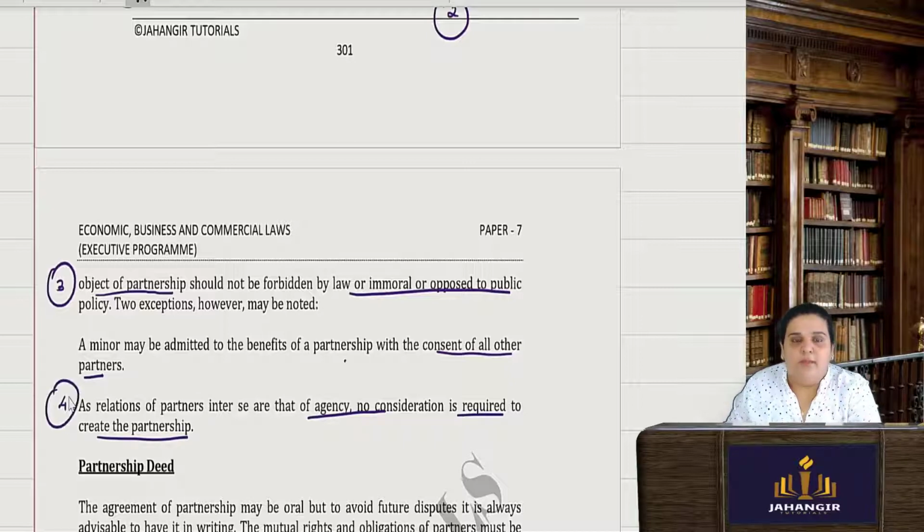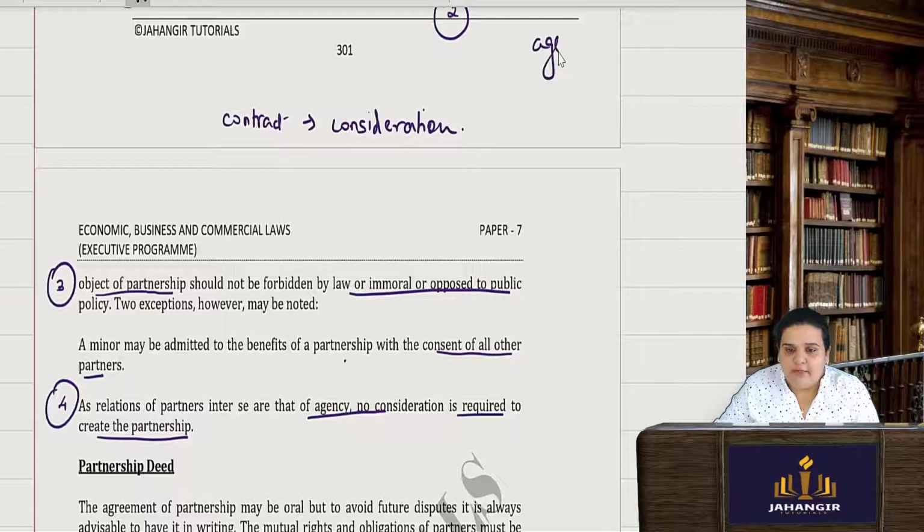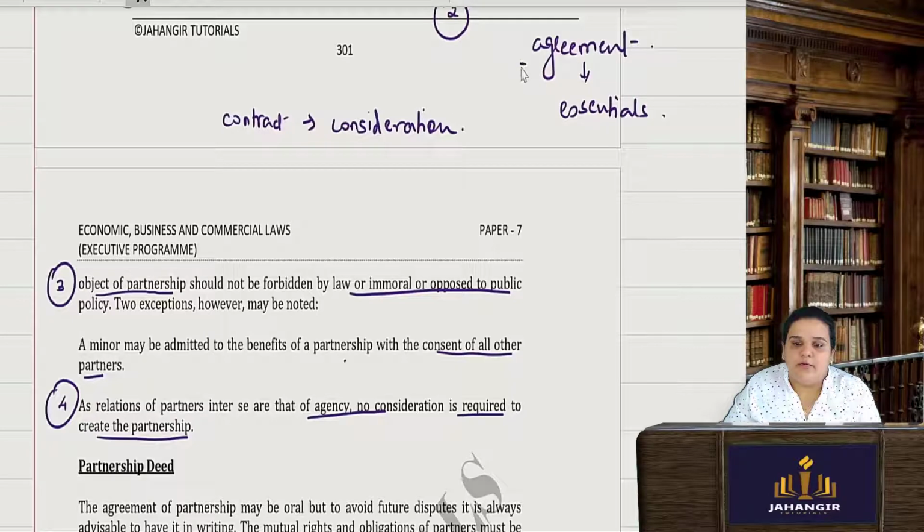And as the relationship of partners inter se is that of agency, no consideration is required to create the partnership. Now, one of the essential elements of a contract is consideration. There has to be consideration in order to create a contract. Once you have an agreement, an agreement necessarily does not become a contract. If the agreement has all the essentials of a contract present, then only will the agreement become a contract.